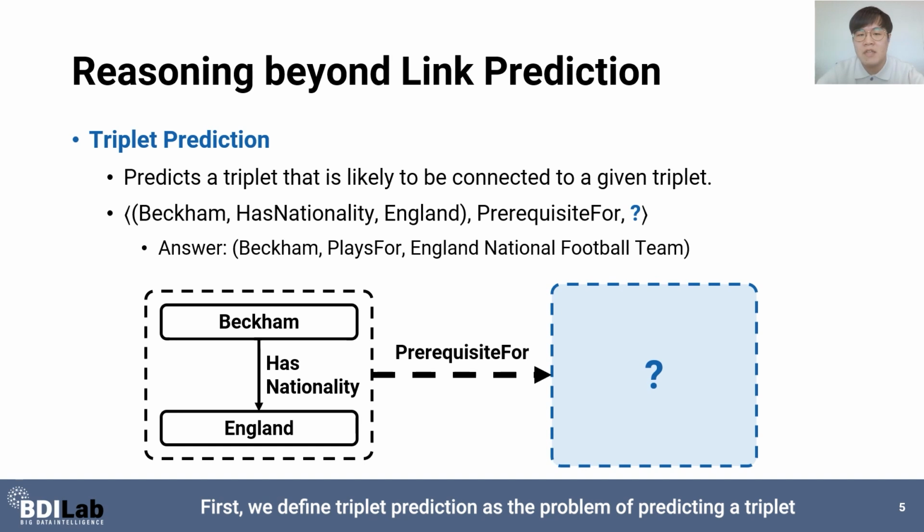First, we define triplet prediction as the problem of predicting a triplet that is likely to be connected to a given triplet via a high-level relation. For example, given the fact Beckham has nationality England, we predict which triplet can be connected to this fact, and the answer is Beckham plays for England national football team. We can represent this problem as triplet prediction in the form of ⟨(Beckham has nationality England), prerequisite for, ?⟩.